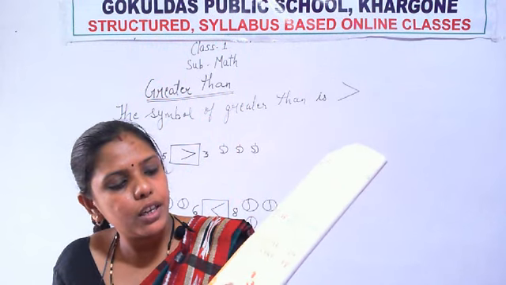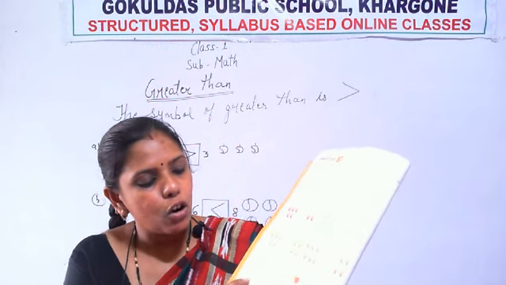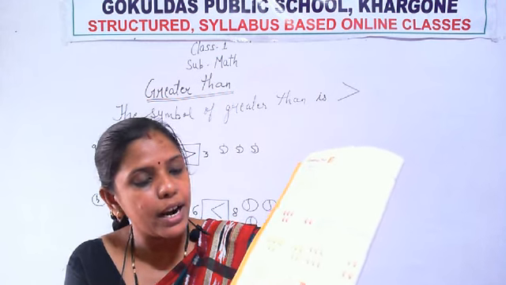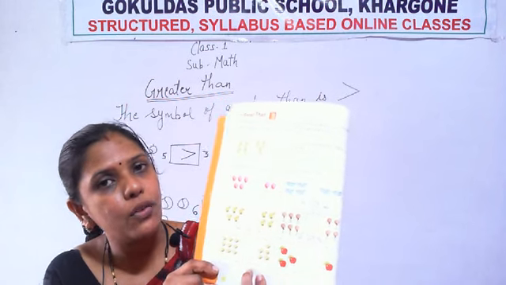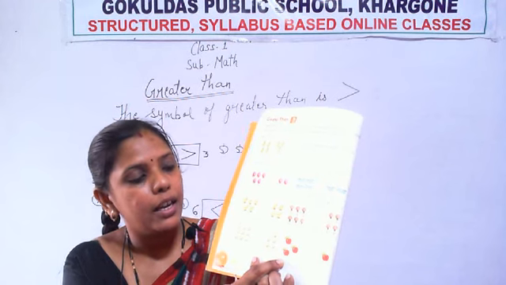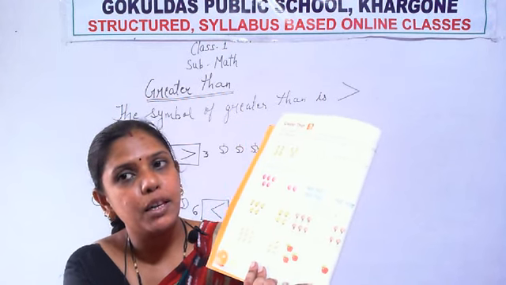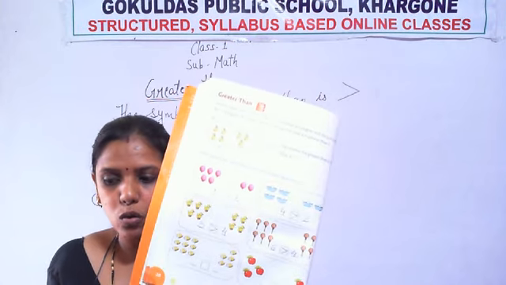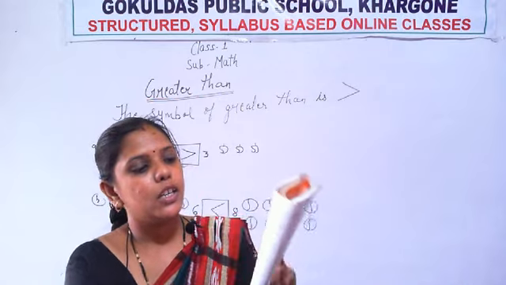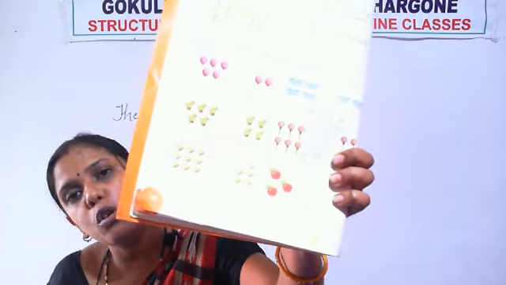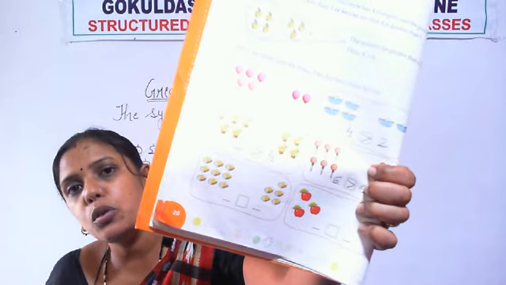Now the 2 questions are given. You do on your own. First count the number of erasers and write its number in the given blank. Then identify which number is greater, and according to that you make the sign of greater than. And the last also, count the number of apples, write the number in the blank, and then identify which number is greater. This is your homework, and you have to write this exercise in your notebook.